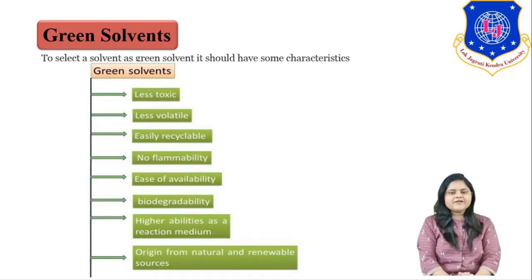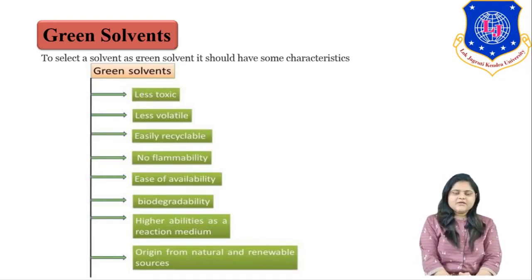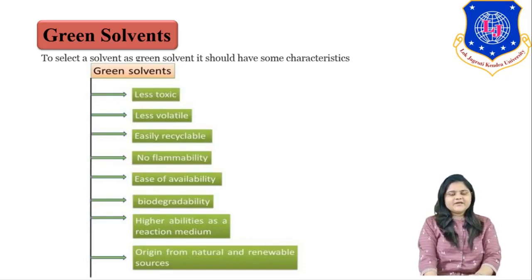Most important, it should have less toxicity, less volatility, be easily recyclable, our green solvent should be non-flammable, easy to obtain, and biodegradable, that means it should least persist in the environment, that means it should be degraded, right.